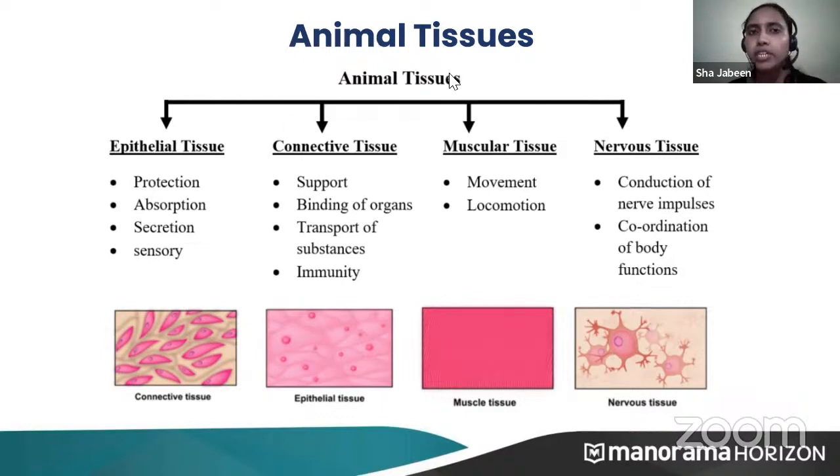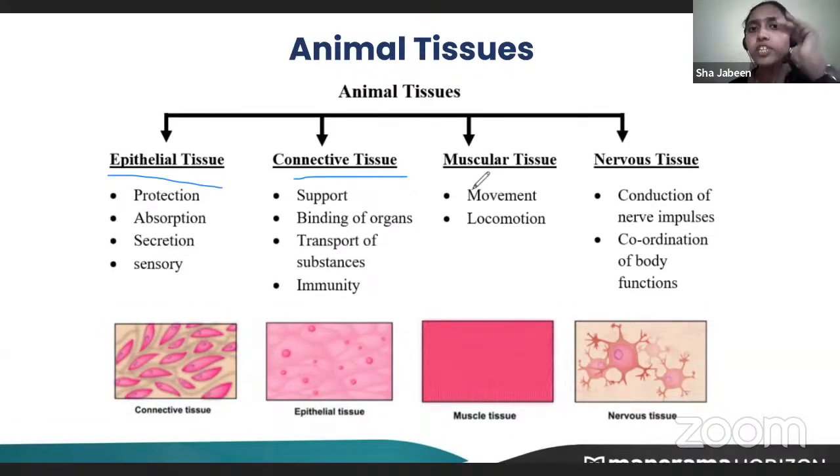Now, coming to animal tissues, they are classified into four groups: epithelial tissues, connective tissues, muscular tissues, and nervous tissues. And these four tissues comprise all the parts of our body. Epithelial tissue is the protecting layer. All the skin and internal organs are covered by epithelial tissues. It's the protective tissue.